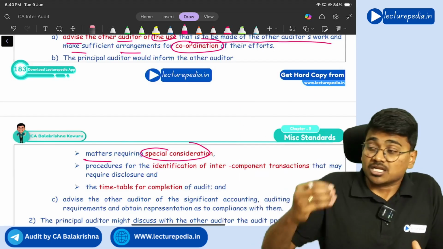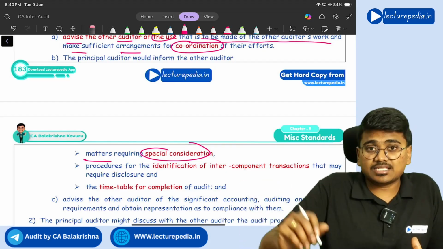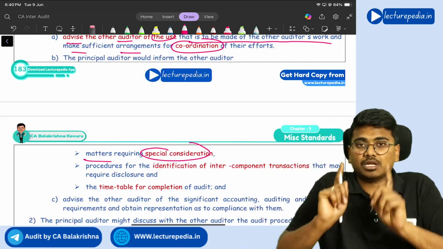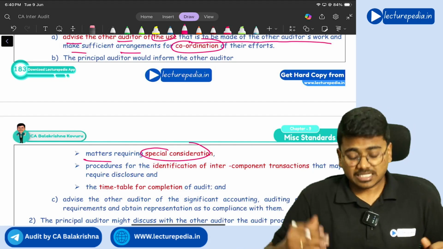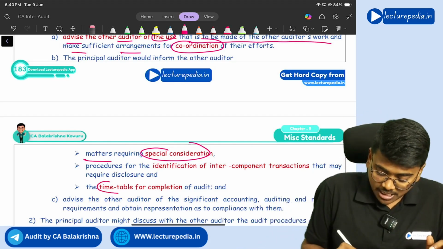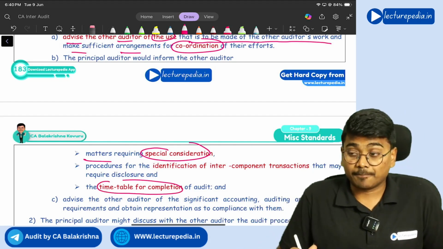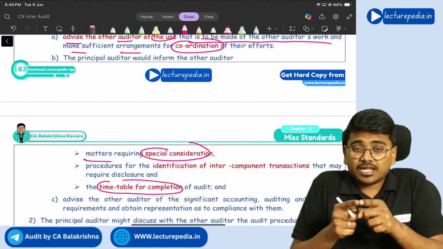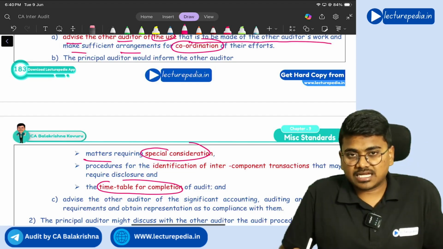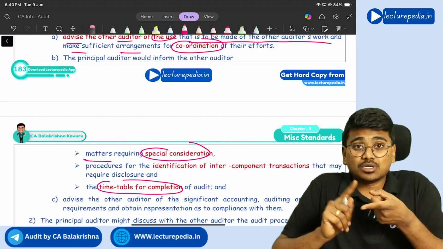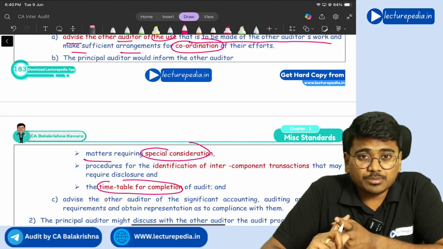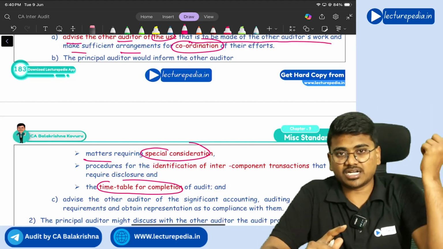And also the principal auditor can communicate to the other auditor the timetable within which the work of the other auditor has to be completed. So, the timetable for completion of the work. Next, if at all there are any intercomponent transactions that have taken place, those intercomponent transactions will be eliminated at the consolidation level.